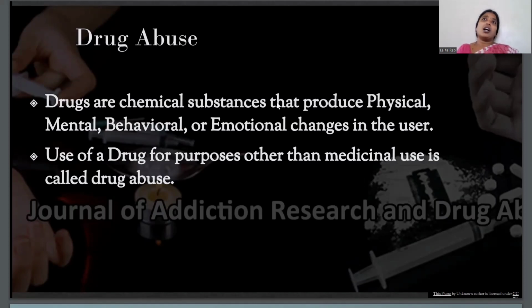So in this your immune system becomes weak, and then your body becomes a host for all the diseases, and your body cannot recover from it. So then it can kill a person as well. So that is why you must always avoid taking drugs.